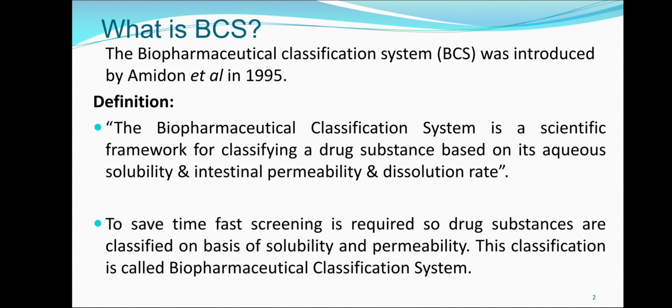So it is clear that two important parameters, that is solubility and permeability, are the basis of the biopharmaceutical classification system. To save time, fast screening is required. So drug substances are classified on the basis of solubility and permeability. This classification is called the biopharmaceutical classification system.